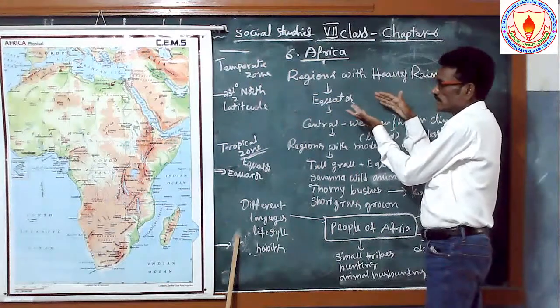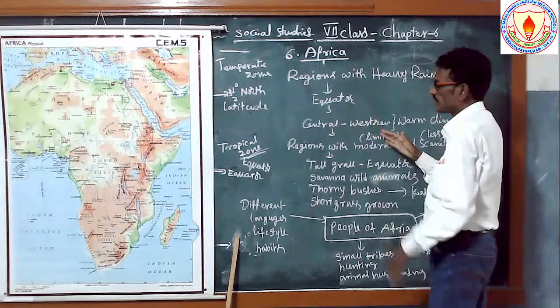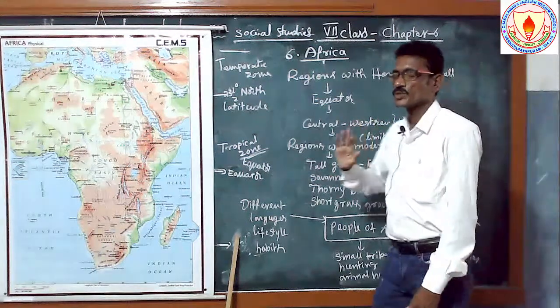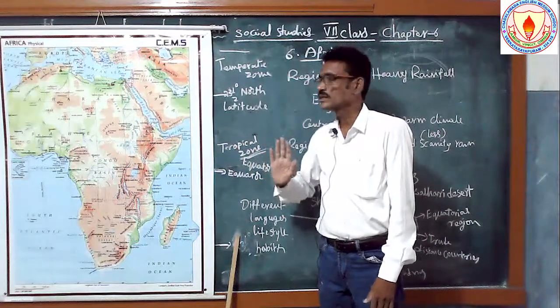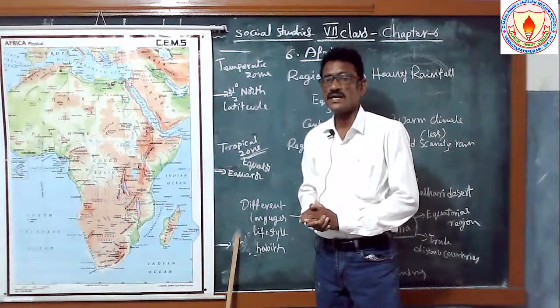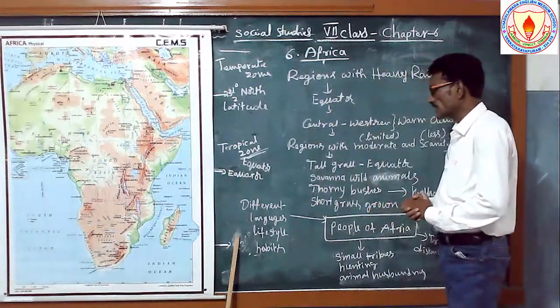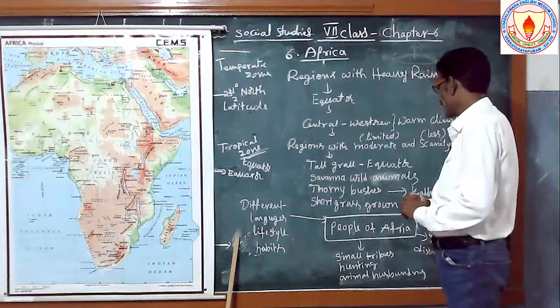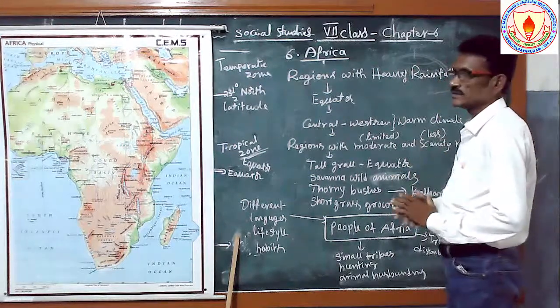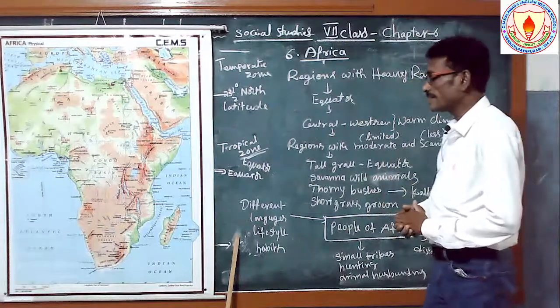And next, central and western Africa. What is the position of central and western Africa? Warm climate, central and western climate, warm climate. So here are regions with moderate and scanty rain, moderate rainfall also, and moderate climatic conditions.